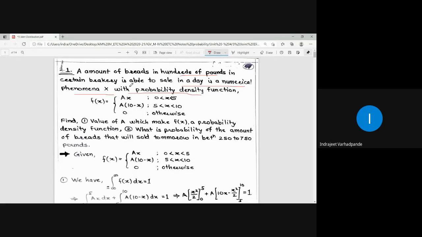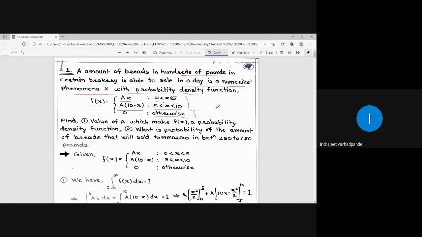And how is it defined? It is defined with a probability density function small f of x, distinguished as follows: for the range 0 to 5 it is a into x, for the range 5 to 10 it is a into 10 minus x, and 0 otherwise. This is how they have mentioned the density function.